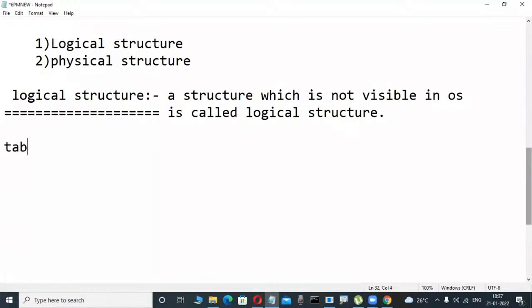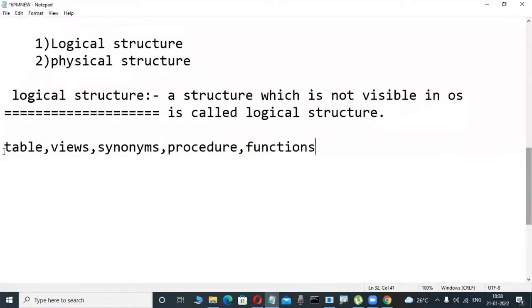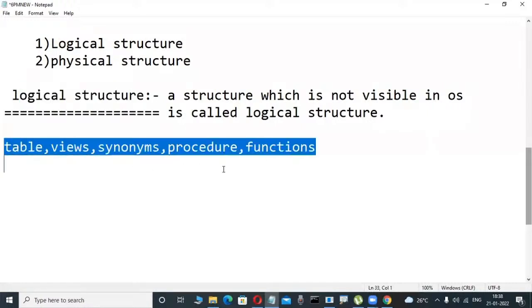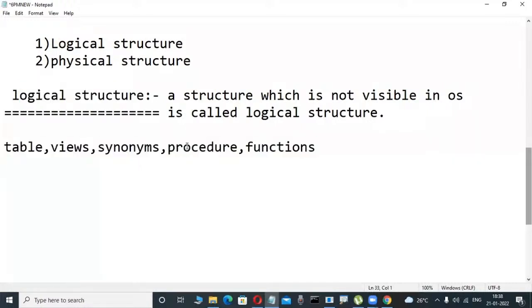That logical structure contains tables, in Oracle, SQL Server and MySQL also, views, synonyms, indexes. These are all database objects, so many things: procedures, functions, triggers, packages. These are all logical structures. That is not visible in the operating system, whatever objects we are learning here.